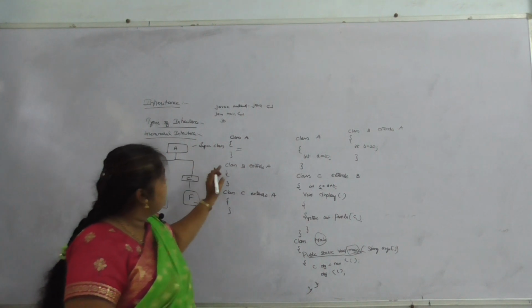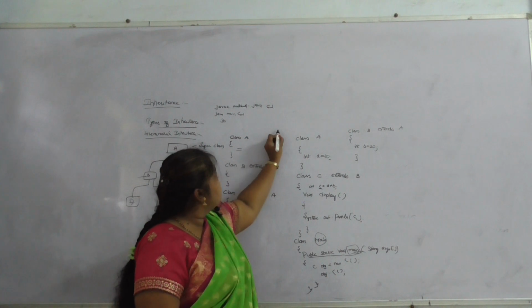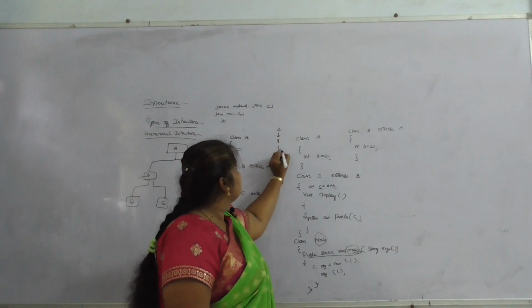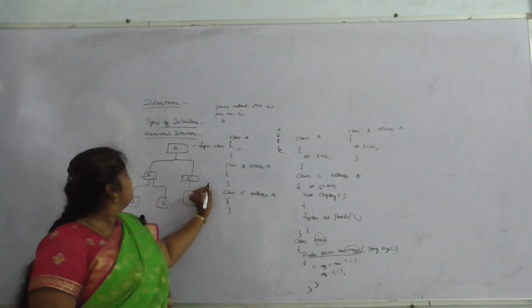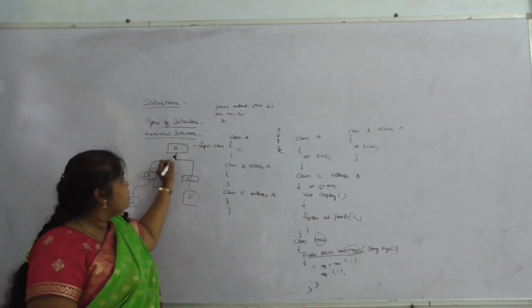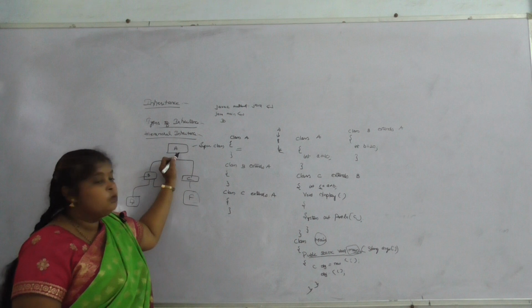In multi-level inheritance, all the data goes from A to B, B to C. But in hierarchical inheritance, all the data is inherited from the superclass only.